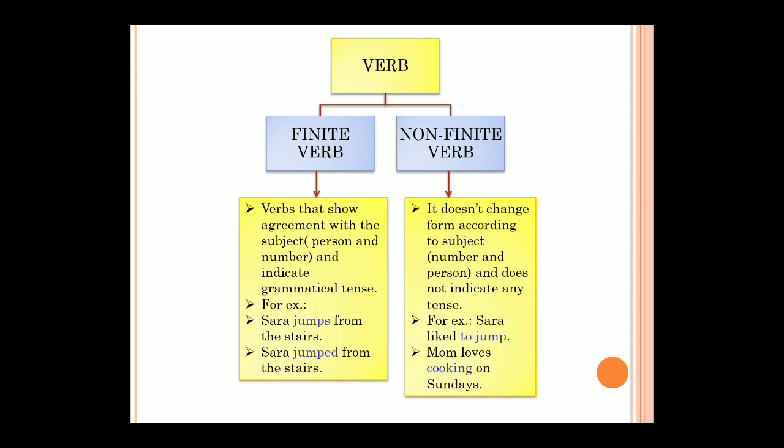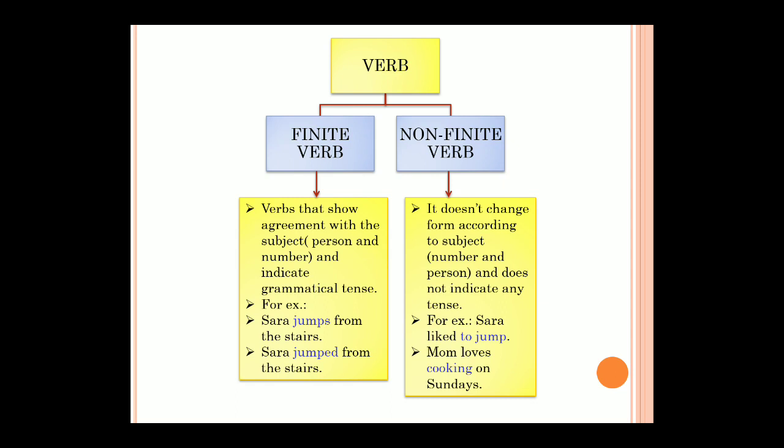One more example, mom loves cooking on Sunday. Now which is a verb? You can find two verbs here, loves and cooking, right? So cooking is also a verb, loves is also a verb. Now what is the finite verb, students? As I said, it agrees with the subject. So soon after the subject, if there is a verb, you can consider it as a finite verb. But here also you need to apply these rules. Not always.